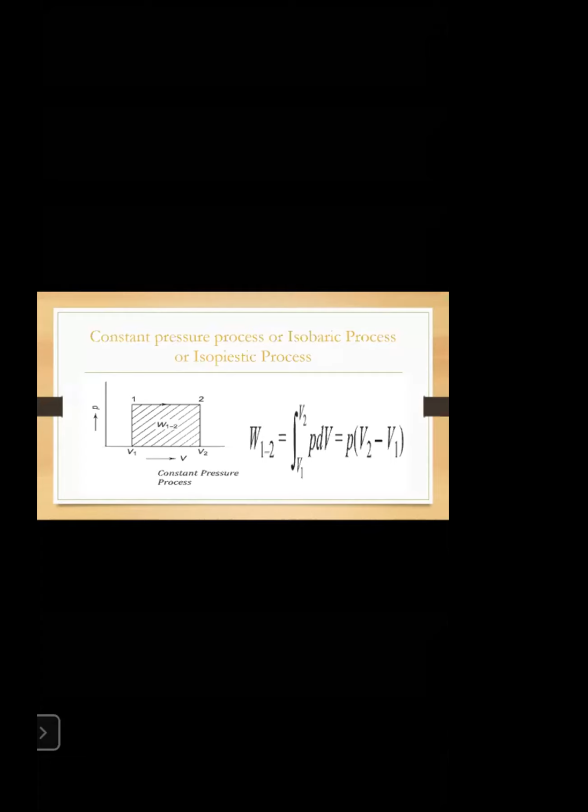What is the first process? In the previous class, I discussed non-flow processes. Five types of non-flow processes are there, correct? In that, what is the first process? Constant pressure process. And what is the formula for work done in constant pressure process?